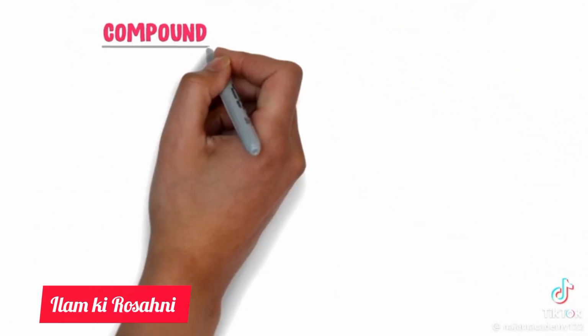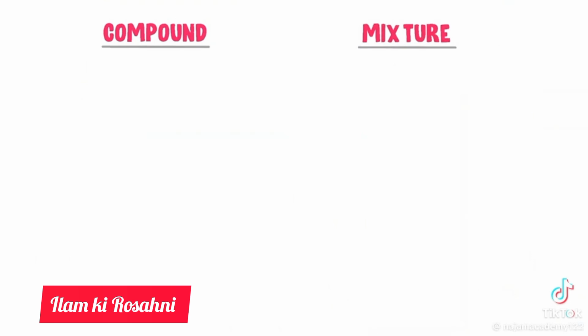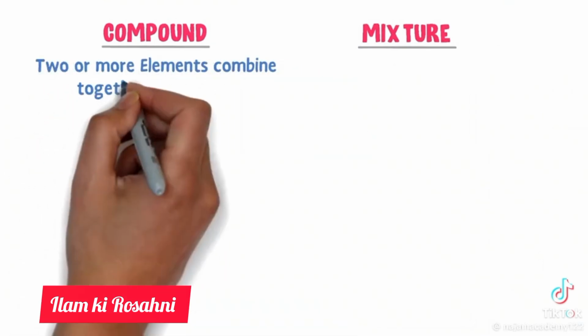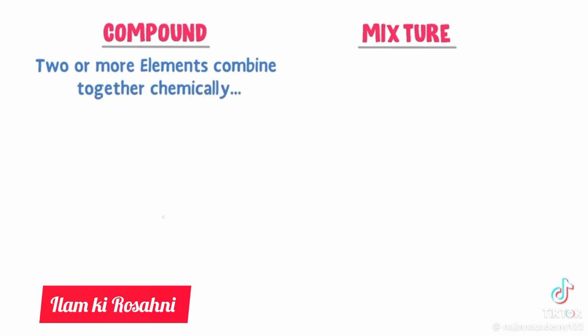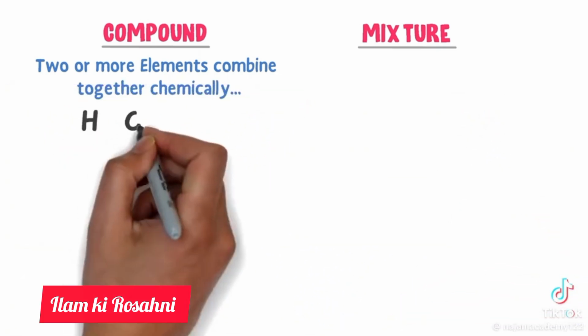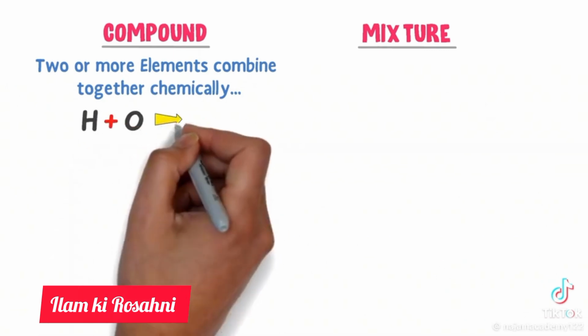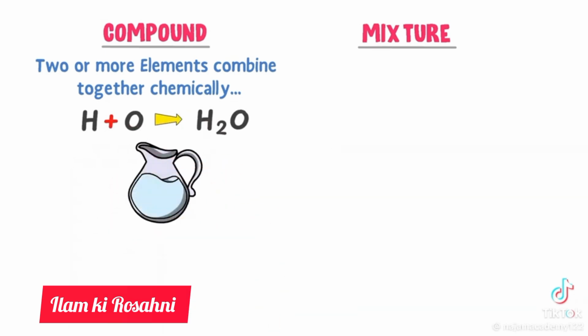Now, what are the differences between compound and mixture? Well, when two or more than two elements are combined together chemically, it is known as a compound. For example, hydrogen and oxygen are elements. When they combine together chemically, they form a compound commonly known as water.